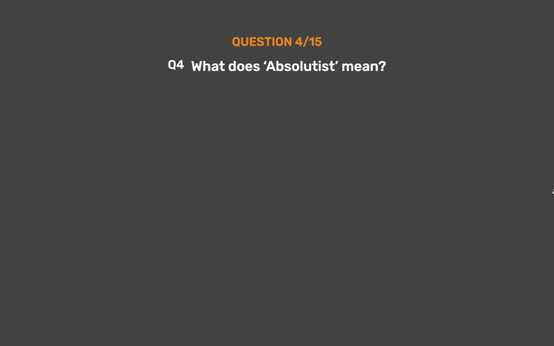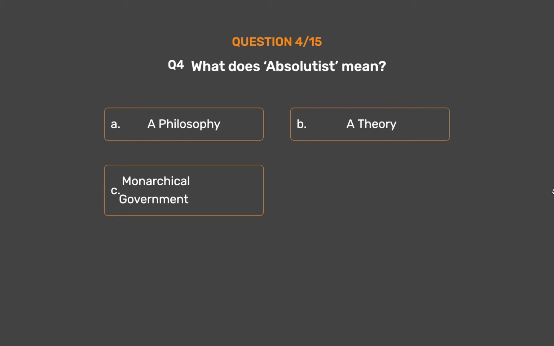Question number 4. What does absolutist mean? Option A. A philosophy. Option B. A theory. Option C. Monarchical government. Option D. A painting.